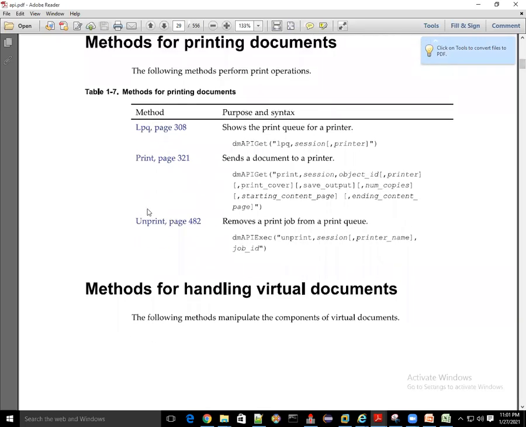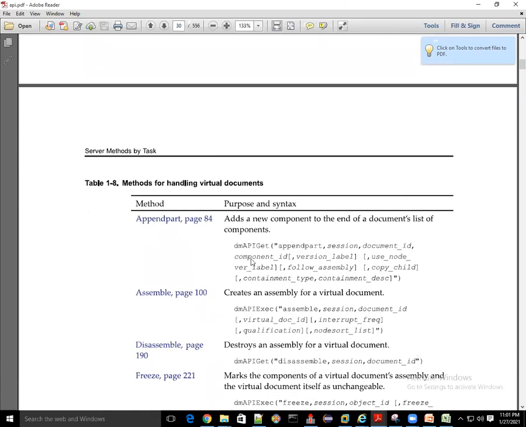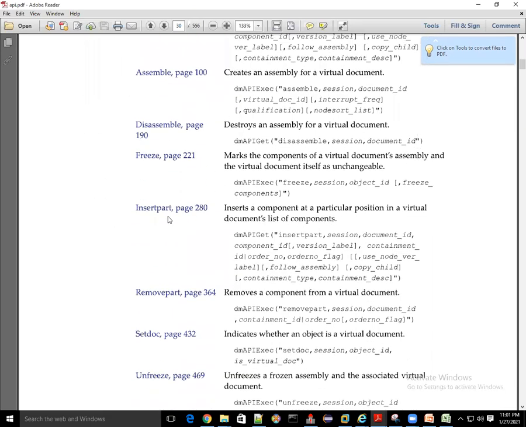lpq, print API, unprint API, right? Assemble API, like this.